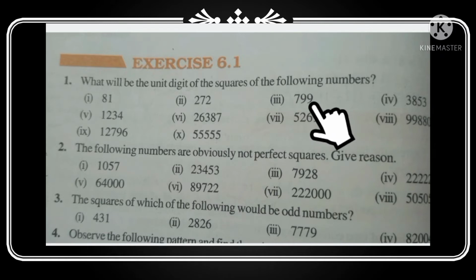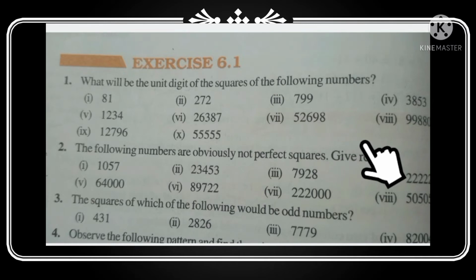799 is ending with a 9, so its square ending with a 1. Then the fourth one, 3853, the number ending with a 3, so the square ending with a 9. Then 1234, the number ending with a 4, its square ending with a 6. 26387, the number ending with a 7, so its square ending with a 9. 52698, its square ending with 4 since the number is ending with 8.